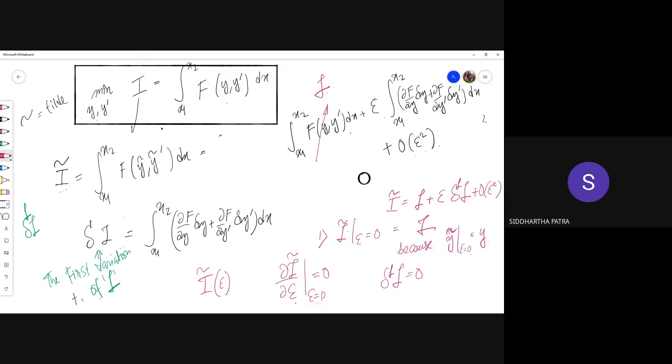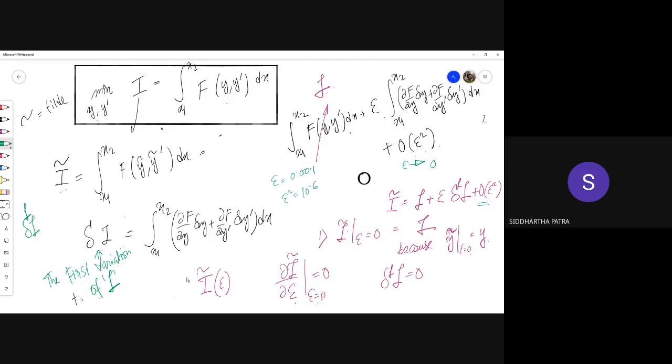Is this part clear to everyone? Yes, sir. Can you please repeat this part again? Yes. There are two ways to understand this. I'll give you the more elaborate way. Imagine this time, so far epsilon was a finite quantity. Now we are considering when epsilon tends to 0. If epsilon tends to 0, the higher order terms very rapidly become small. If epsilon is 0.001, epsilon squared would be 10 to the power minus 6.